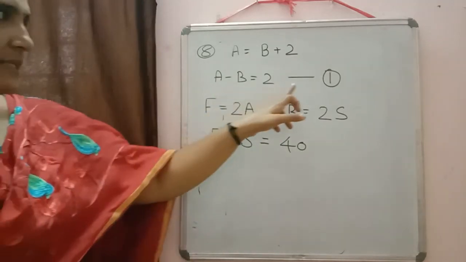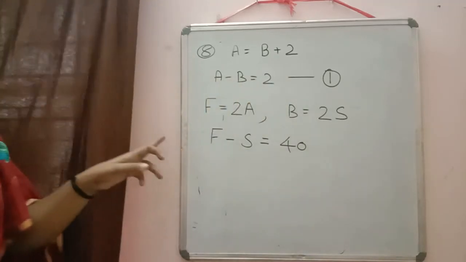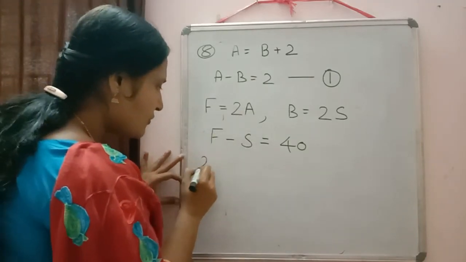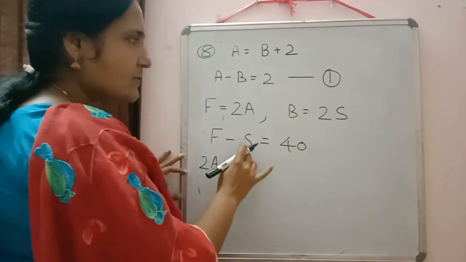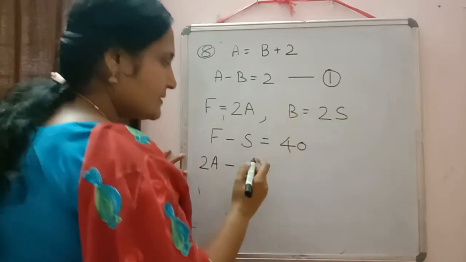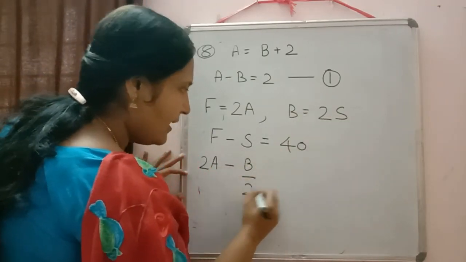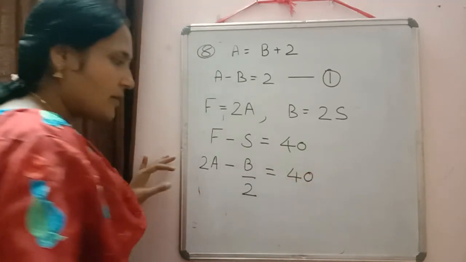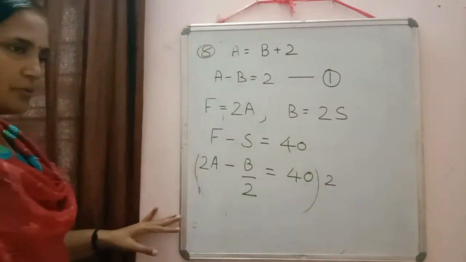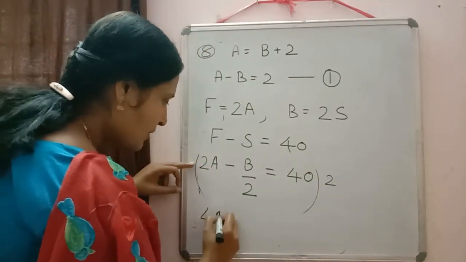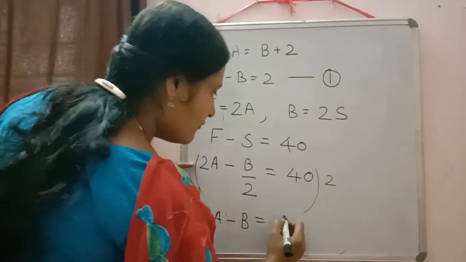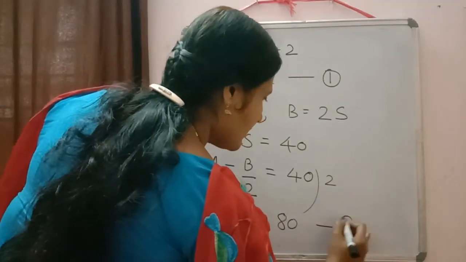But in the first equation our variables are A and B. So here also it should be converted in terms of A and B. So in place of F, what we can write? 2A. And in place of S, what we can write? We wrote here B is equal to 2S, so S can be written as B by 2. So 2A minus B by 2 is equal to 40. Now to cancel these, we can multiply the whole equation by 2. Then 2 into 2 is 4A, minus B, as 2 and 2 get cancelled, is equal to 40 into 2, 80. This will be our equation 2.